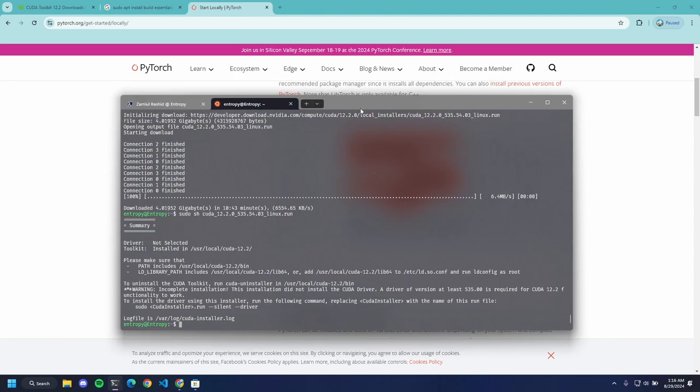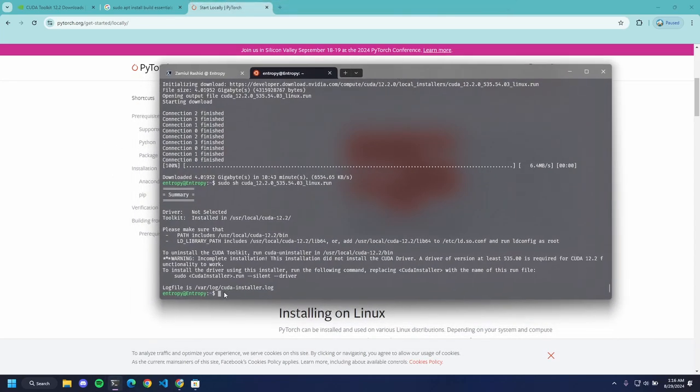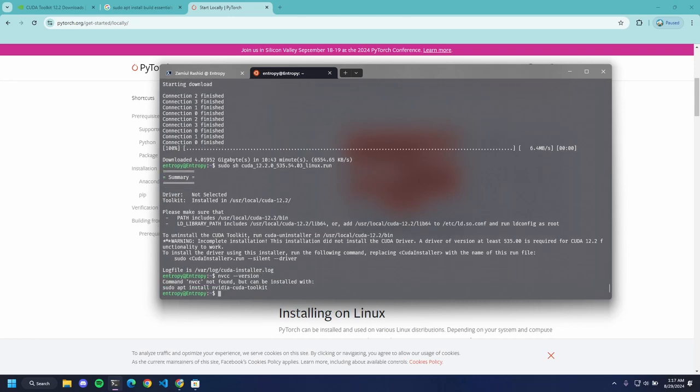let's try this. So as you can see, our Cuda is installed. Cuda toolkit 12.2 is installed. Drivers not selected. As I said previously, we don't want drivers installed. Now we need to get our directory into the path of our system. If we see here in nvcc version, which will tell us whether Cuda is installed or not. As you can see, command nvcc is not recognized, but we just installed Cuda. So what's wrong? We don't have the binaries in our path yet.